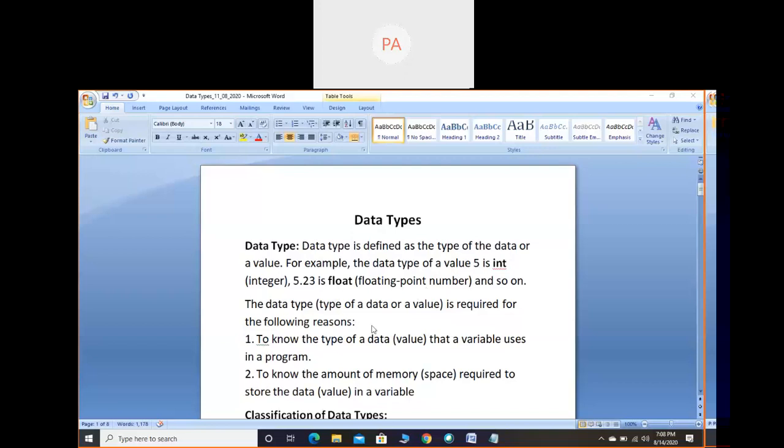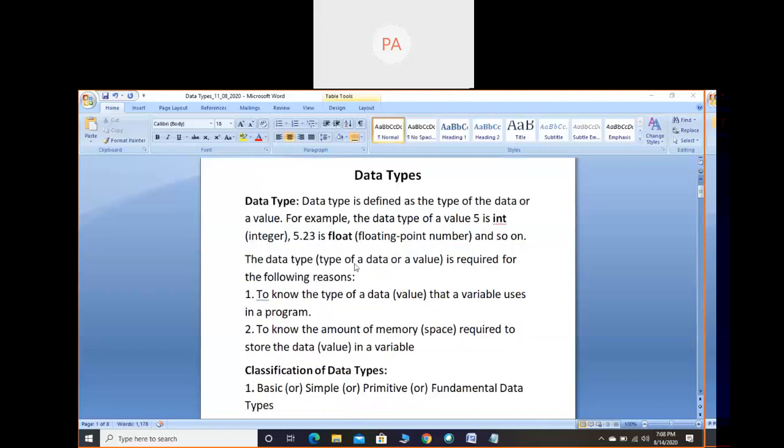Next, data type, or the type of the data or value, is required for the following reasons. So the next question comes: why do we require data type? To know the type of the data, that is the value, that a variable uses in a program. For two reasons we require the data type. The first reason is to know the type of the data, because 5 and 5.23 are different, and if you consider symbols, those are different.